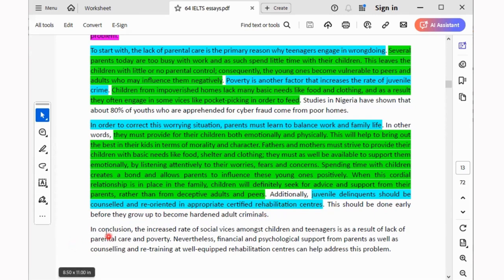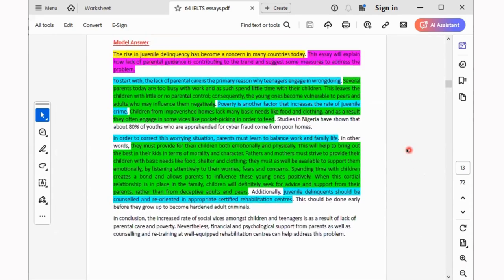In conclusion, the increased rate of social vices amongst children and teenagers is as a result of the lack of parental care and poverty. Nevertheless, financial and psychological support from parents as well as counseling and retraining at well-equipped rehabilitation centers can help address this problem. Can you see that? Conclusion. So, ladies and gentlemen, what have we done here? We have looked at what?